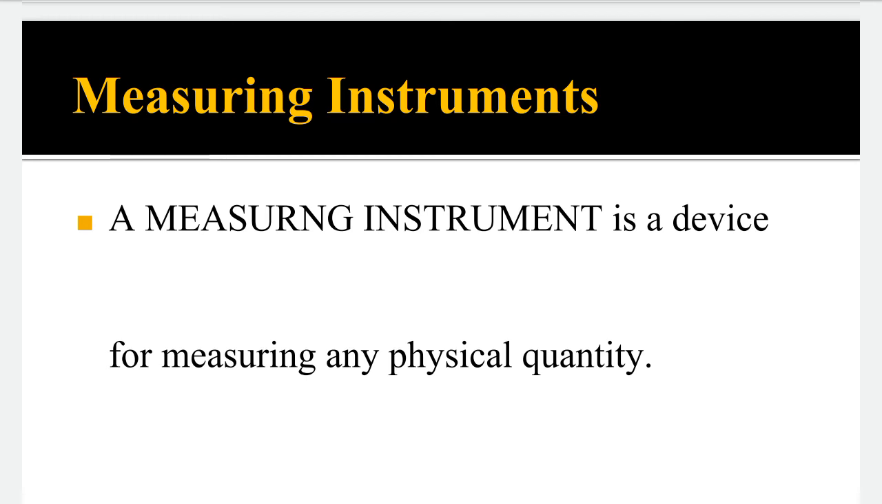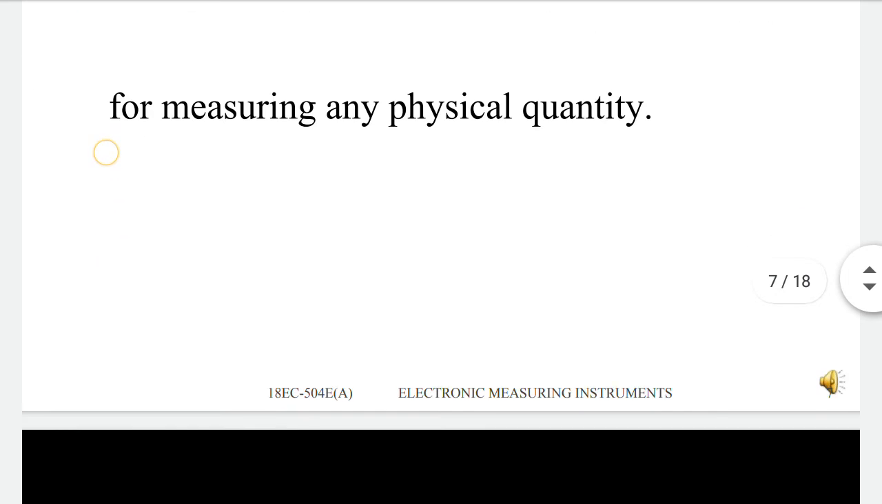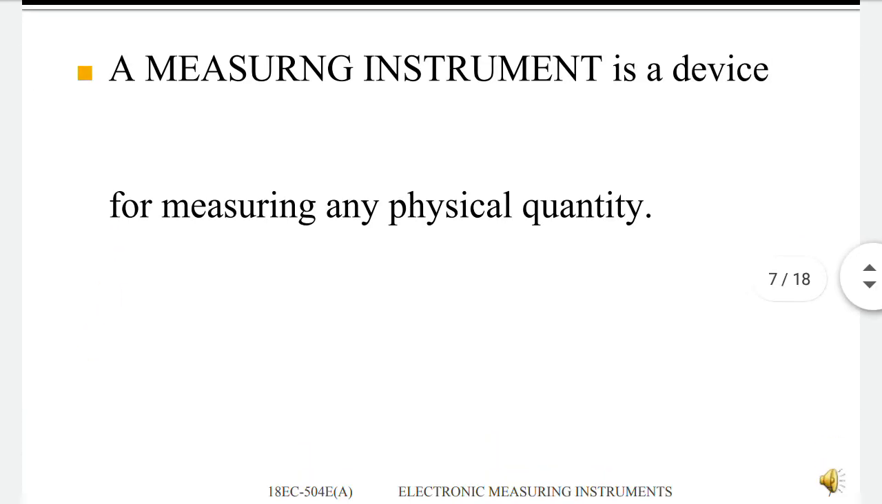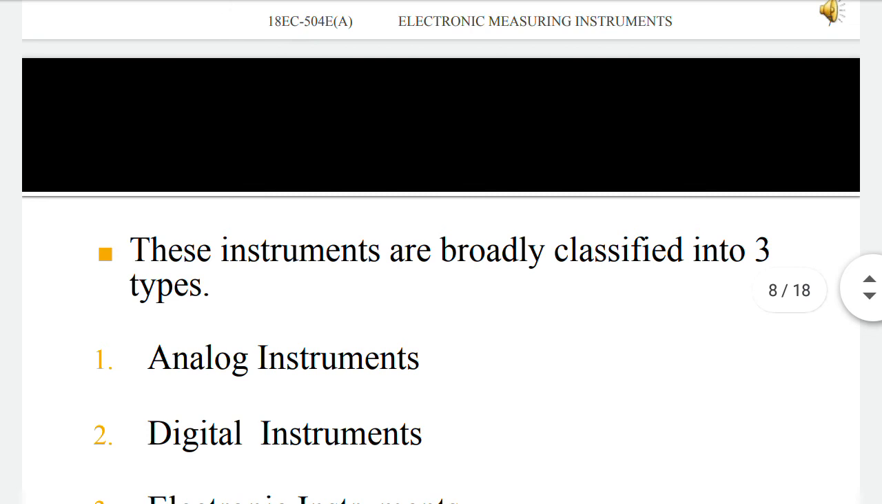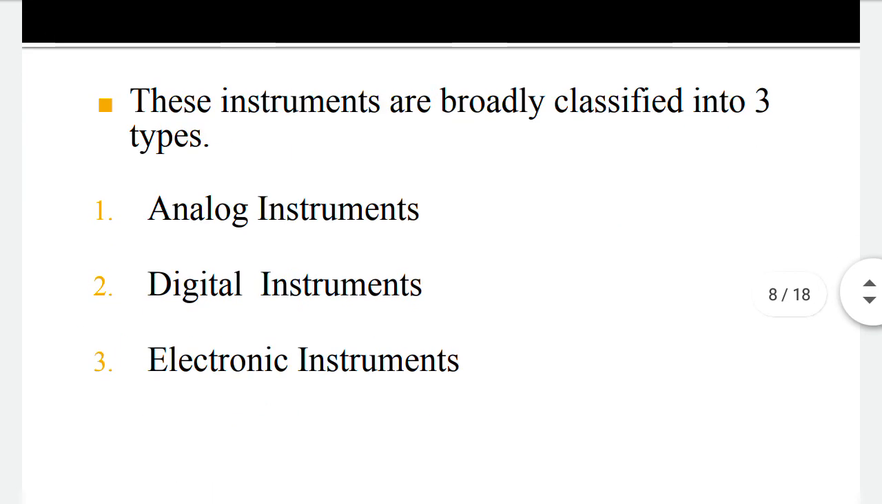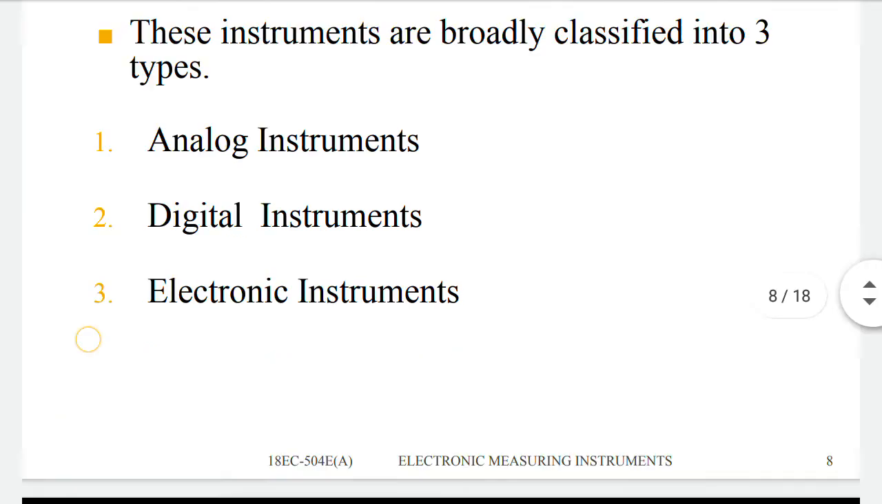Before going to the electronic measuring instrument, I will give the definition of a measuring instrument. A measuring instrument is a device for measuring any physical quantity. That can be stress, pressure, temperature, like this. These measuring instruments are classified into three types: analog instruments, digital instruments and electronic instruments.